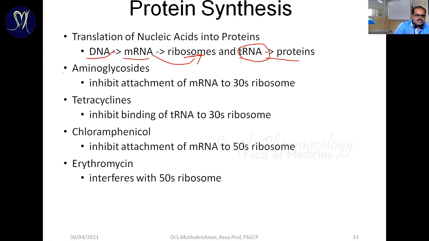You can see here these are the four different categories of drugs: aminoglycoside antibiotics, tetracyclines, chloramphenicol, and erythromycin. These four categories of drugs are going to inhibit protein synthesis. But you have the mention of 30S ribosomes and 50S ribosomes. What is the difference between 30S and 50S ribosome? It is nothing but the subunits of ribosomes. Those things we will see in the next slides.